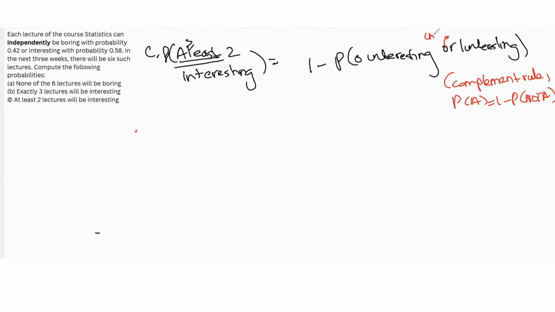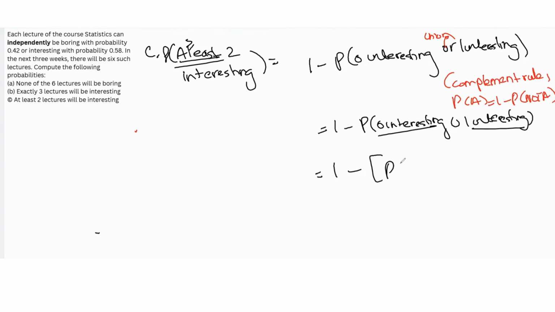We know OR means union. So this is 1 minus the probability of 0 interesting union 1 interesting, and since these are mutually exclusive, you can't have both true at the same time, it's either 0 interesting or 1 interesting, we can just add the individual probabilities.